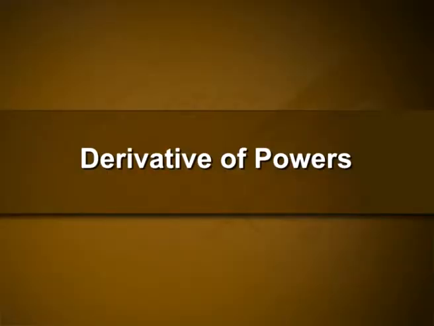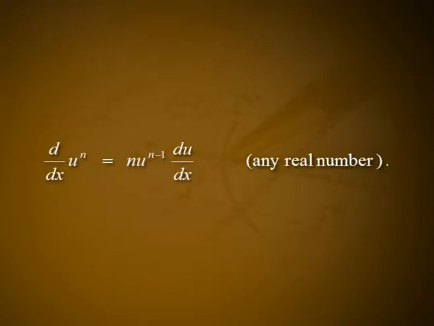Derivative of powers, power rule. If n is any real constant and u is a positive differentiable function of x, then d/dx of u^n is equal to n into u^(n-1) into du/dx, for any real constant n. Proof. Let y is equal to u^n, then log y is equal to log u^n, which is equal to n into log u.